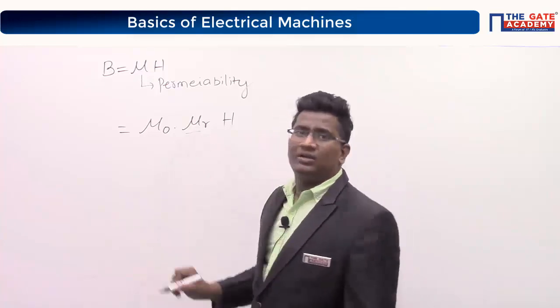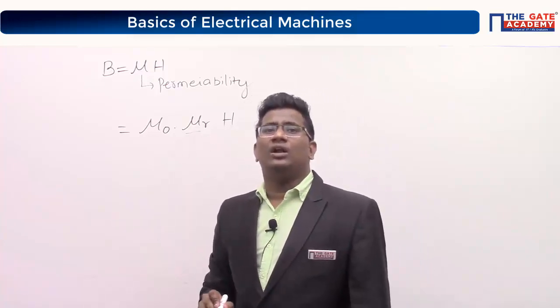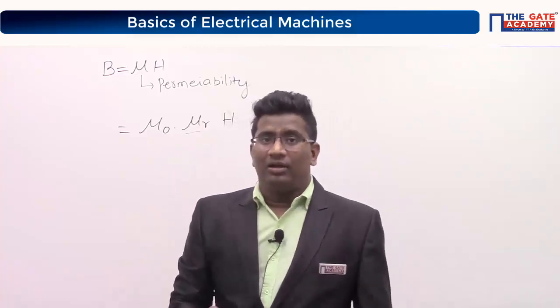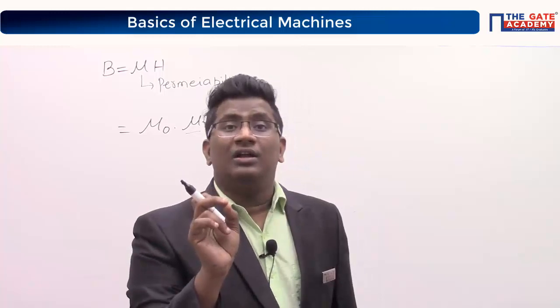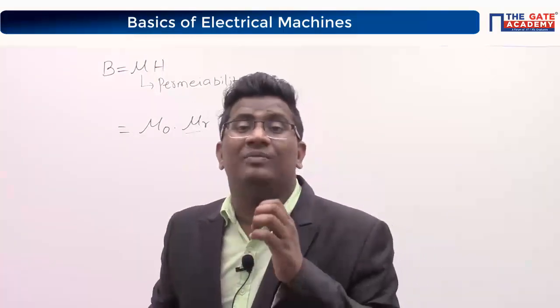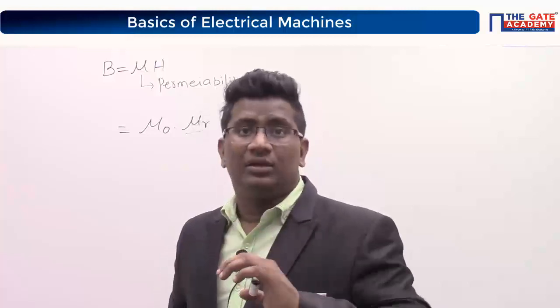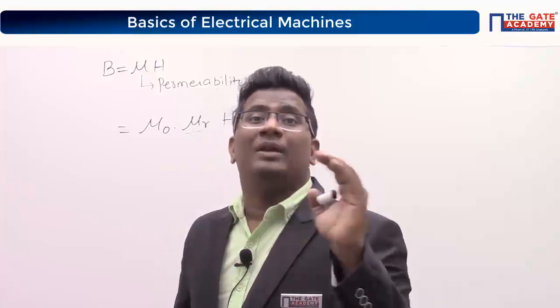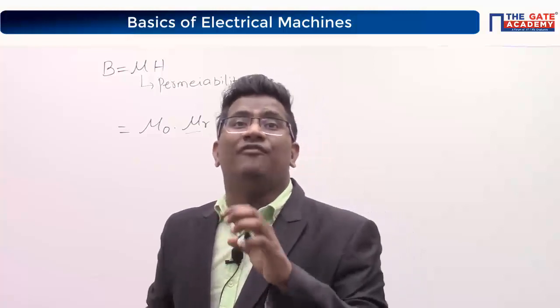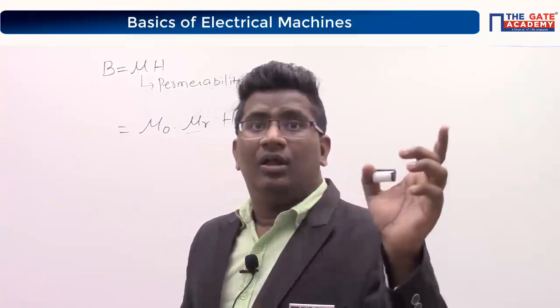Where mu r is called? Come on. Mu r is called relative permeability of what? Relative permeability, not permeability, Pooja. It is relative permeability. Relative permeability of what? Not air.